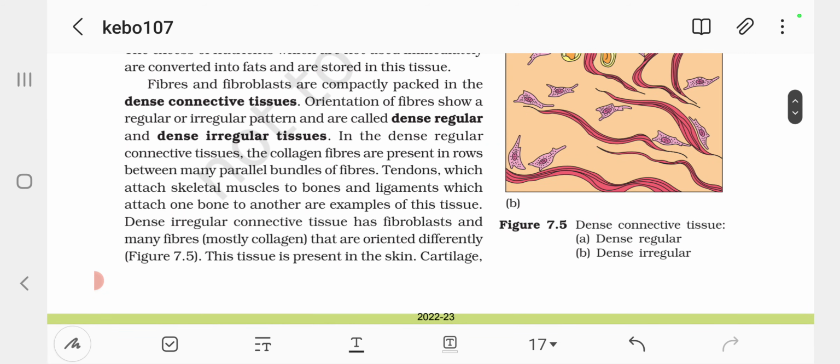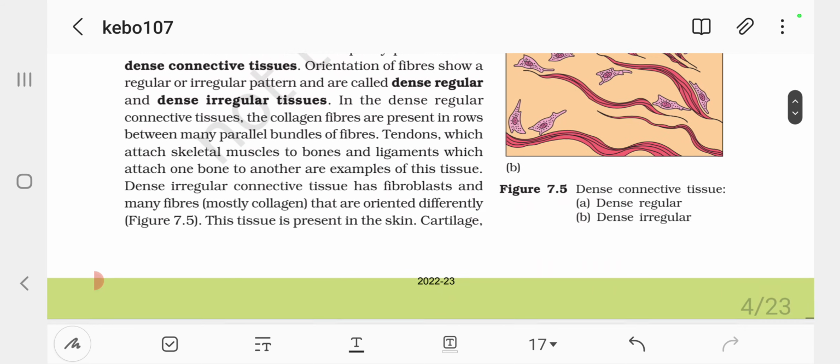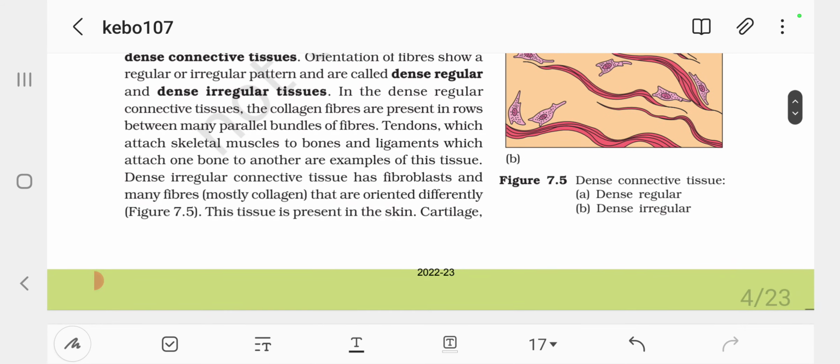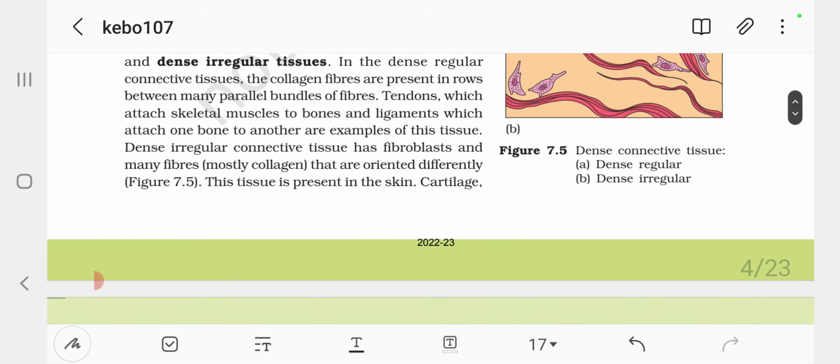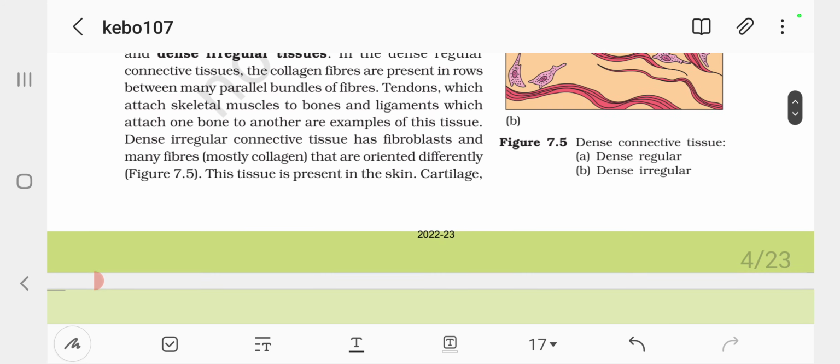Fibers and fibroblasts are compactly packed in the dense connective tissues. Orientations of fibers show regular or irregular patterns and are called dense regular and dense irregular tissues. In the dense regular connective tissues, the collagen fibers are present in rows between many parallel bundles of fibers.